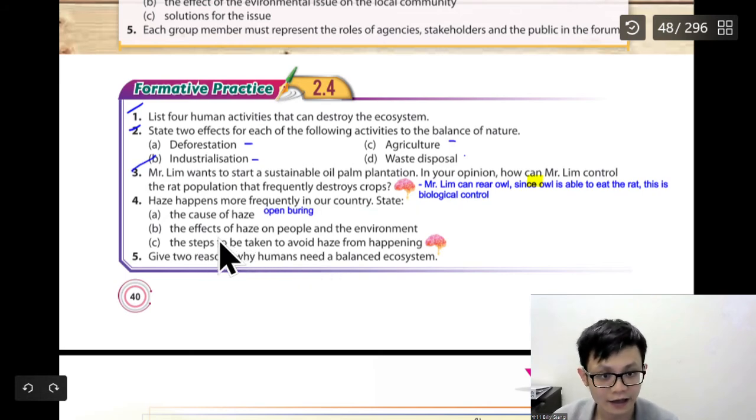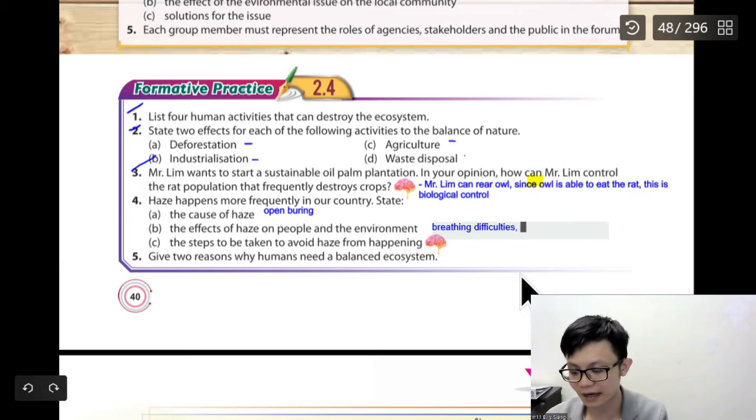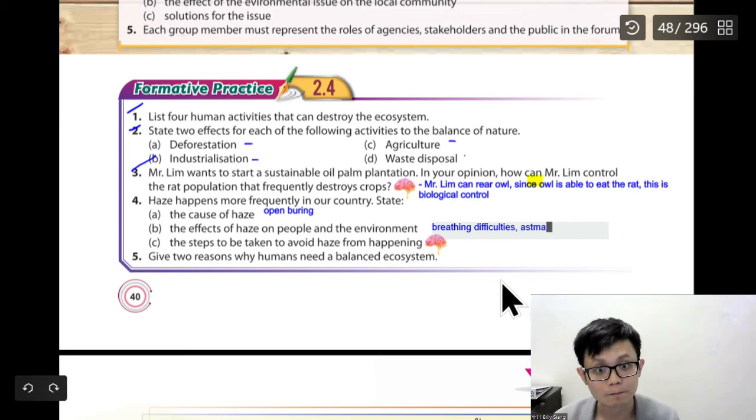The effect of haze on people and the environment. What are the effects of haze? So we can say breathing difficulty, or we can say asthma, correct or not? Causing asthma and lung issues, and cancer if it is very severe.